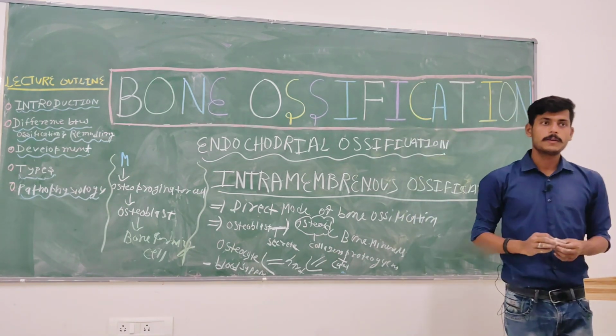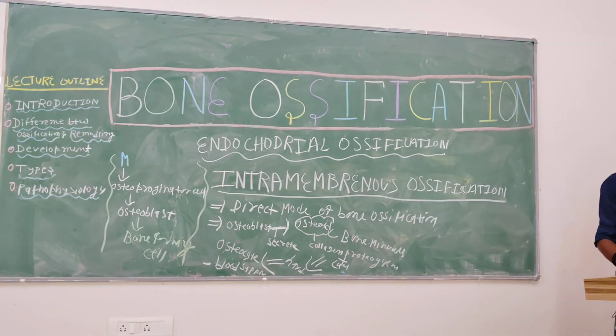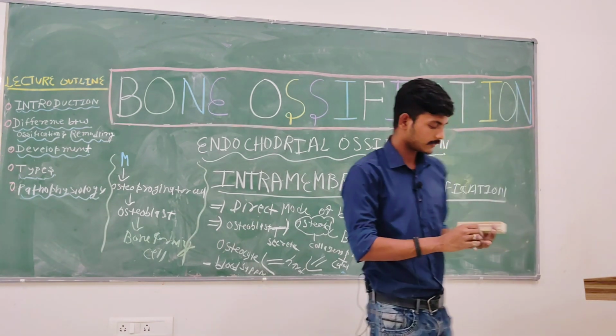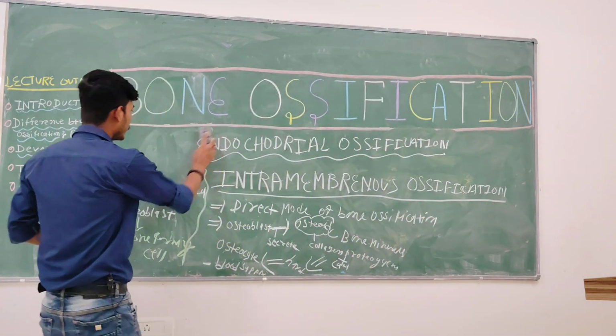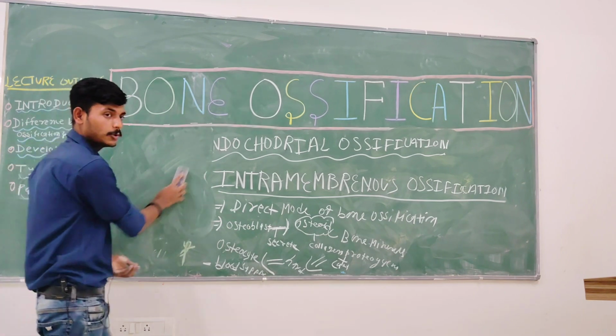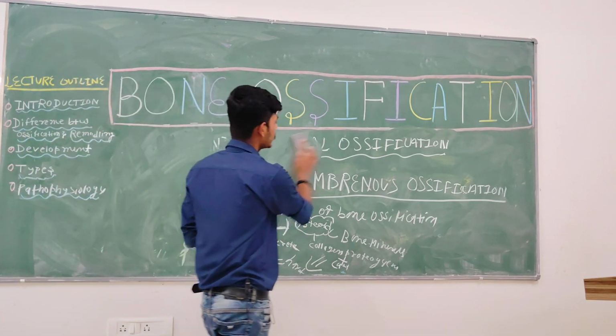Understanding? Any problem? No. Now, once you understand the development type, it's time to discuss the pathophysiology of bone. Some of you are already aware of some diseases related to the bone. Can you name them?